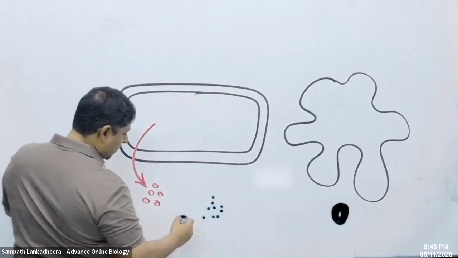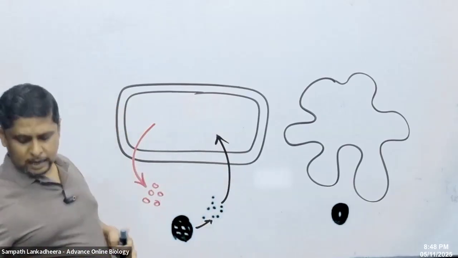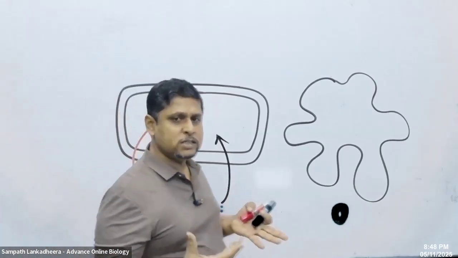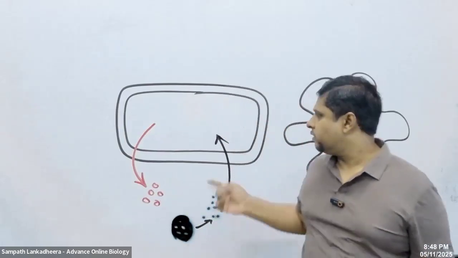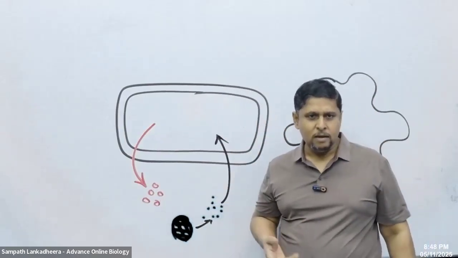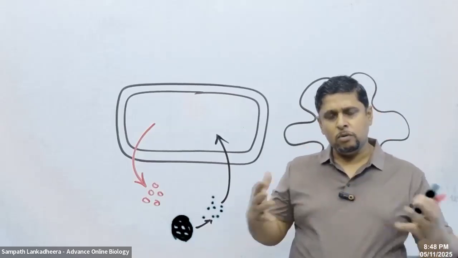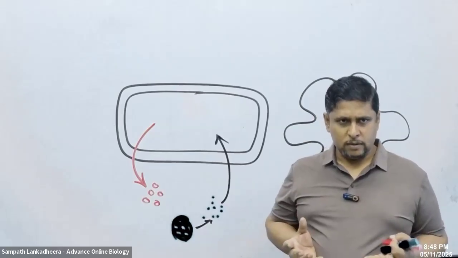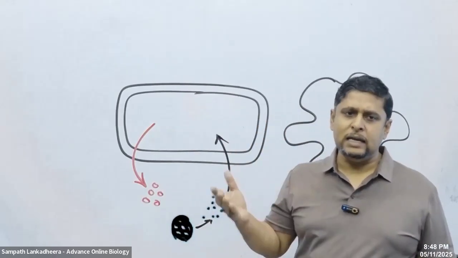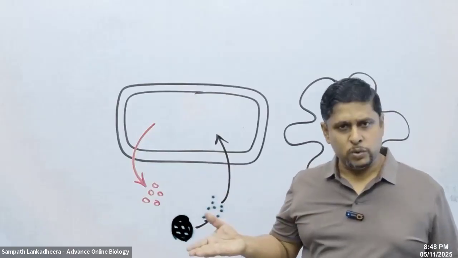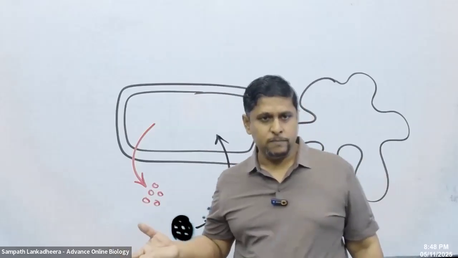This kind of nutrition, where they digest the particles outside and absorb the simple nutrients into the cell, we call absorptive nutrition. And that is because of their cell wall. You understand that the cell wall works as an obstacle for carrying out phagocytosis. Not only fungi, but also some heterotrophic bacteria with a cell wall show absorptive nutrition.